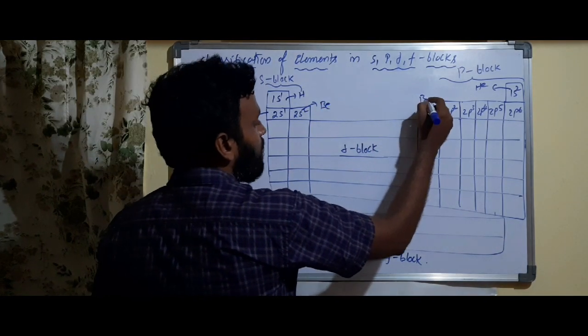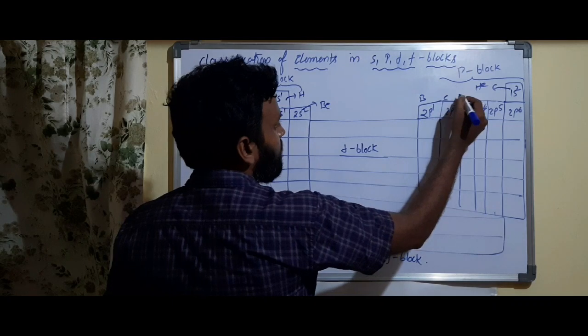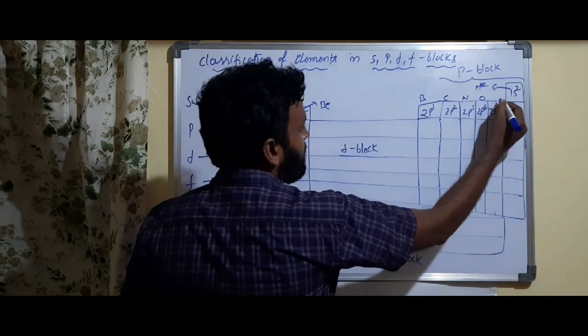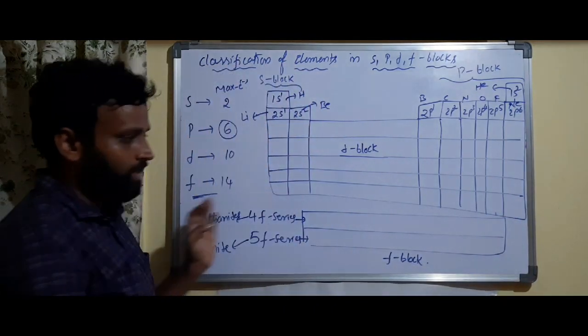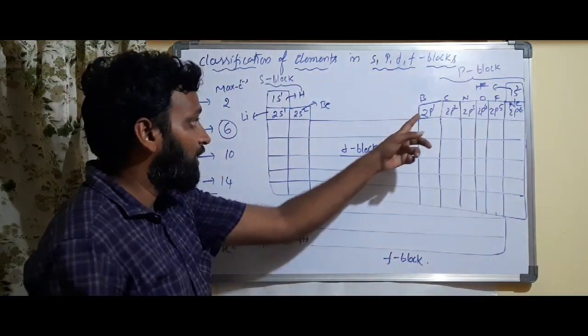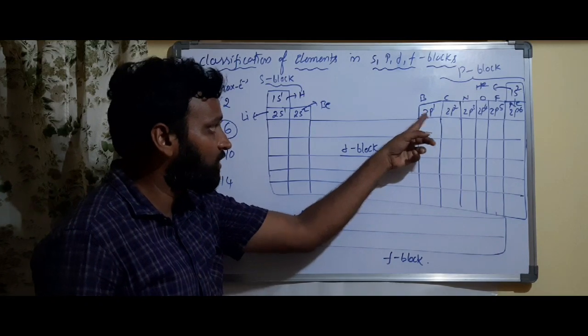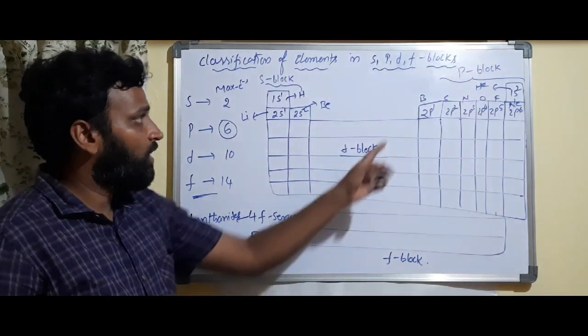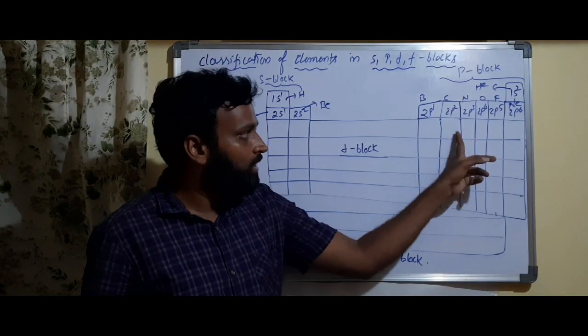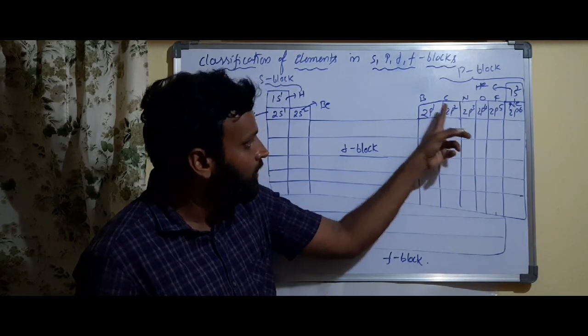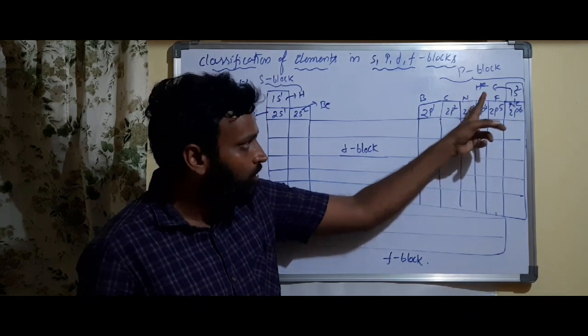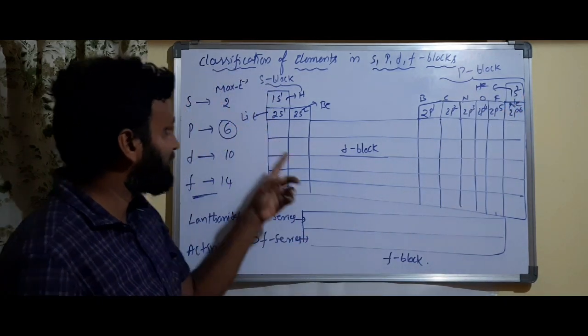This belongs to what? Boron. Okay? Carbon, nitrogen, oxygen, fluorine, and this belongs to neon. You can check the electronic configuration. Last differentiating electron subshell only I am writing. So why does P block have 6 groups, understood? Because P can have maximum how many electrons? 6. 2p1, 2p2, 2p3, 2p4, 2p5, 2p6, like that.